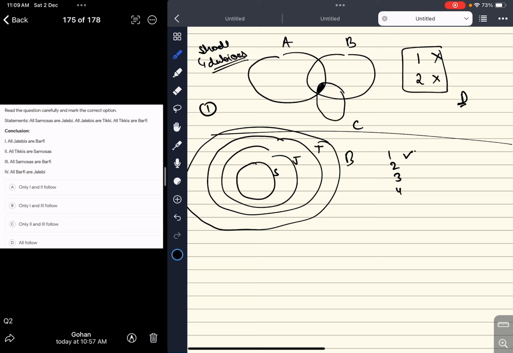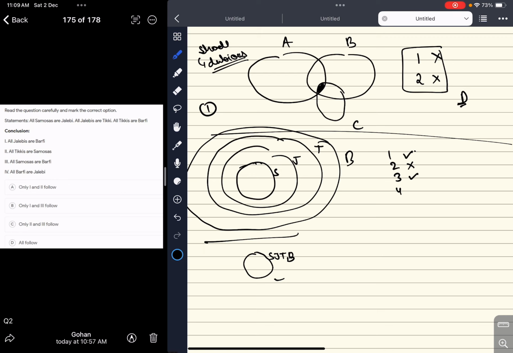Conclusion two: all tikkis are samosas. This may or may not be correct, we aren't sure of this. Conclusion three: all samosas are barfis. Yes, this is correct. You can see that the samosa circle is completely inside barfi. At most, the other possibility is that there is only one circle and all are the same. This is the maximum it can be, but we are sure that all samosas are barfis, so conclusion three is correct.